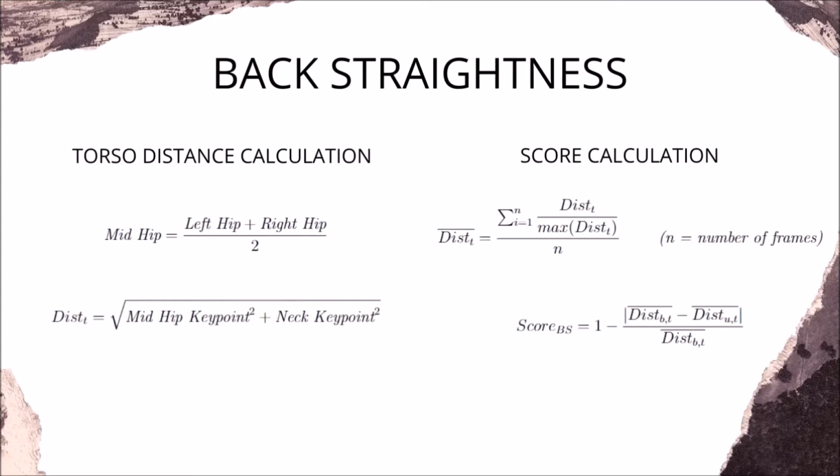To compare this feature to the benchmark, an average value of torso distance is calculated, which is used to estimate how much the average torso distance deviates from the benchmark. The similarity score is computed by subtracting 1 from the difference score. If the user's average torso distance is much lesser than the benchmark's average torso distance, it means that the user's posture of the back is incorrect.